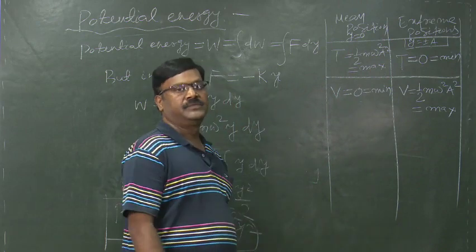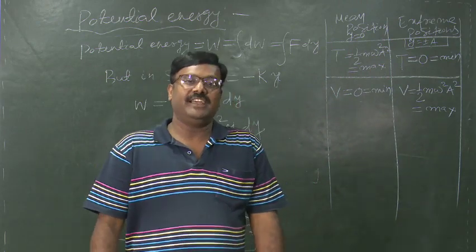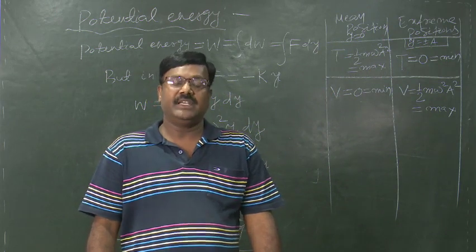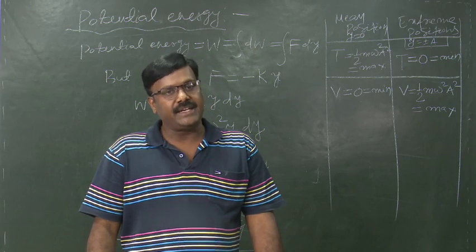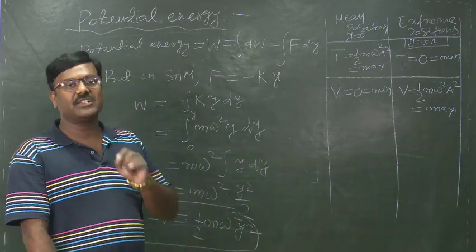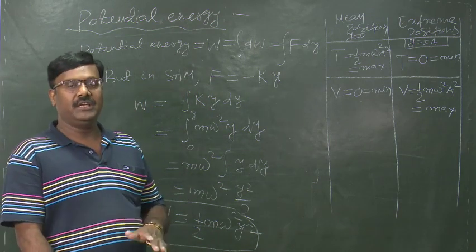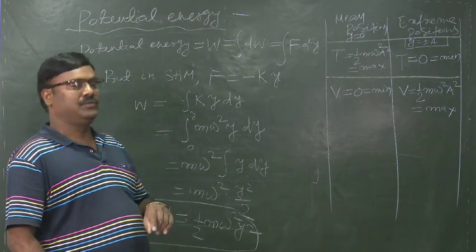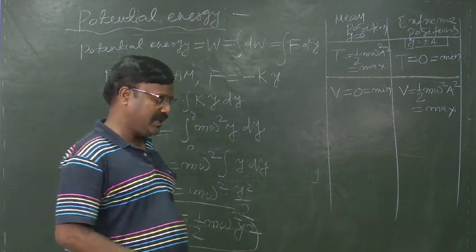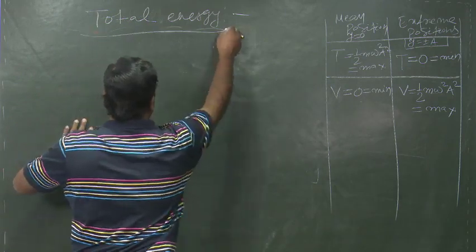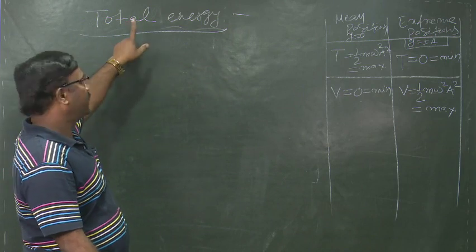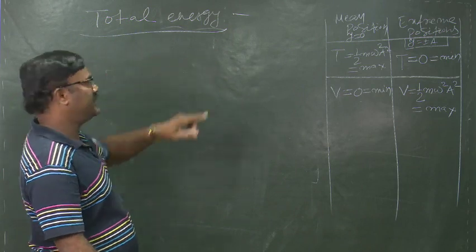Now, the total energy of a body executing SHM is the sum of its kinetic energy and potential energy. So, to calculate the total energy of the body in SHM, we have to write the sum of kinetic energy and potential energy.